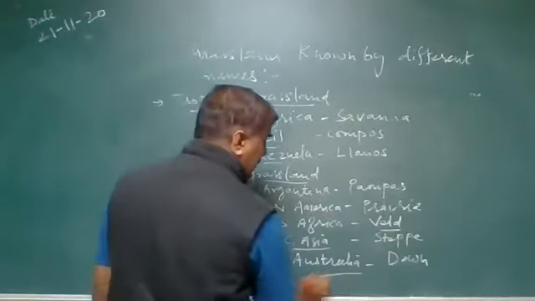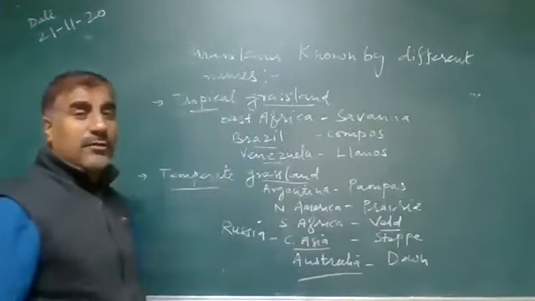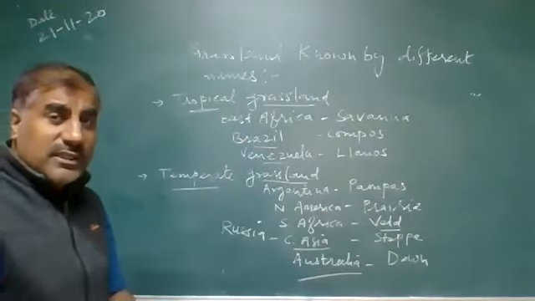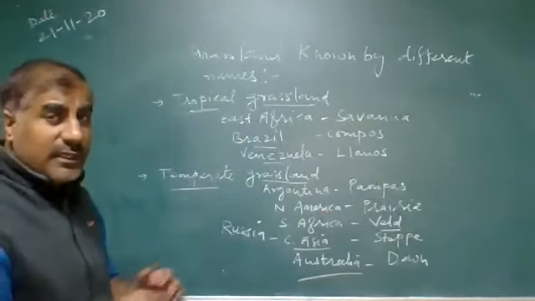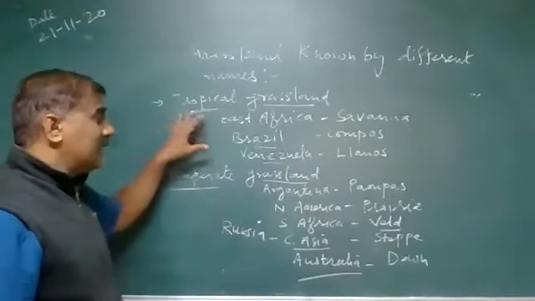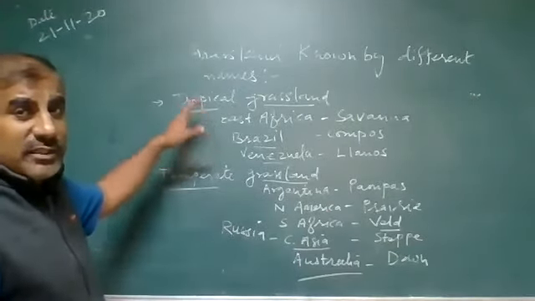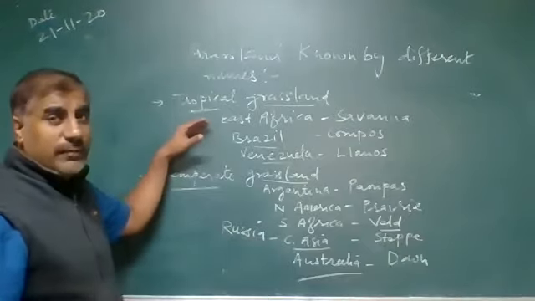The grassland found in Australia is known as the downs. So these are the different names of grassland according to their location. I am repeating again. Tropical grasslands are of three categories, meaning in three countries they are known by different names.